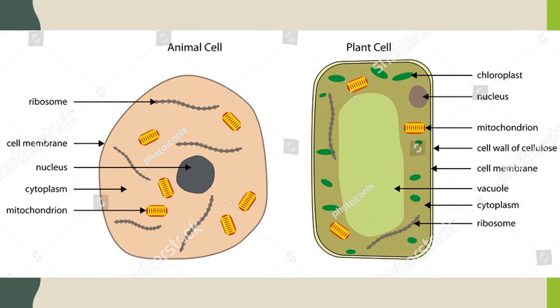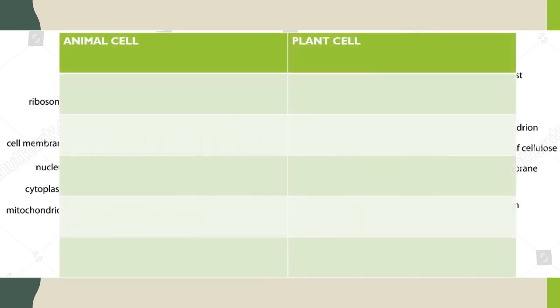Now we have finished all cell organelles that we were supposed to do. This is the diagram of an animal cell and a plant cell. I'll be sharing a few more simple diagrams with you. You can choose which you find easier to draw. You can practice that. Next, you'll find and tabulate the differences between plant and animal cells. Try to find at least 5 differences.